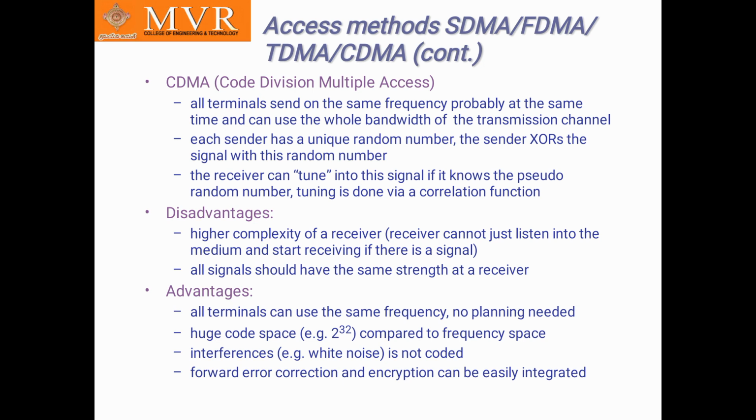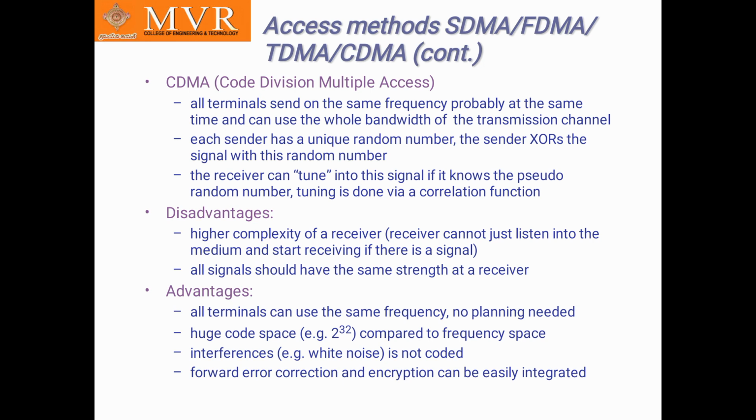So the access methods are SDMA and FDMA. In this CDMA, code division multiple access, again I repeat, it uses the whole bandwidth of the transmission channel, and all the terminals can use the same frequency, probably at the same time. It has a unique random number, and the receiver tunes to the signal with the pseudo random number.